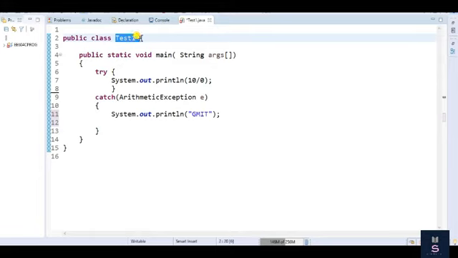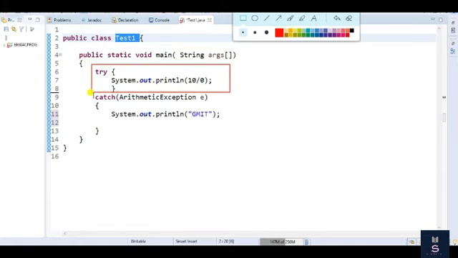name is Test1, and within this Test1 class, public static void main String args, I have taken two blocks. One block is called the try block and the other is a catch block. So what output am I expecting? This code, 10 by 0, will raise an arithmetic exception.